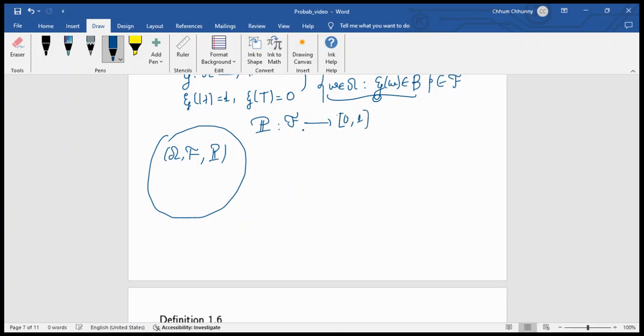So if we want to plot a graph, the horizontal axis is the sigma algebra F, and the vertical axis is P. F is the set that contains all the subsets of the sample space Omega, and the elements of F can be anything, not necessarily real numbers.